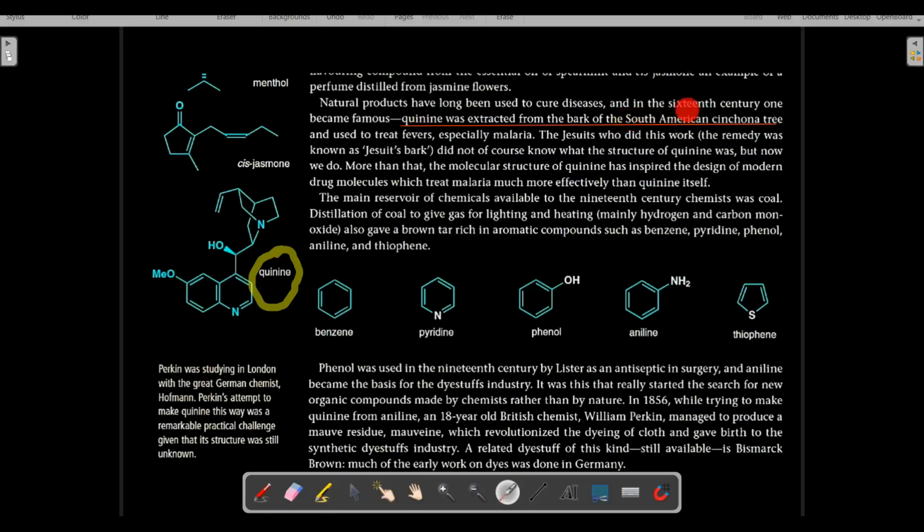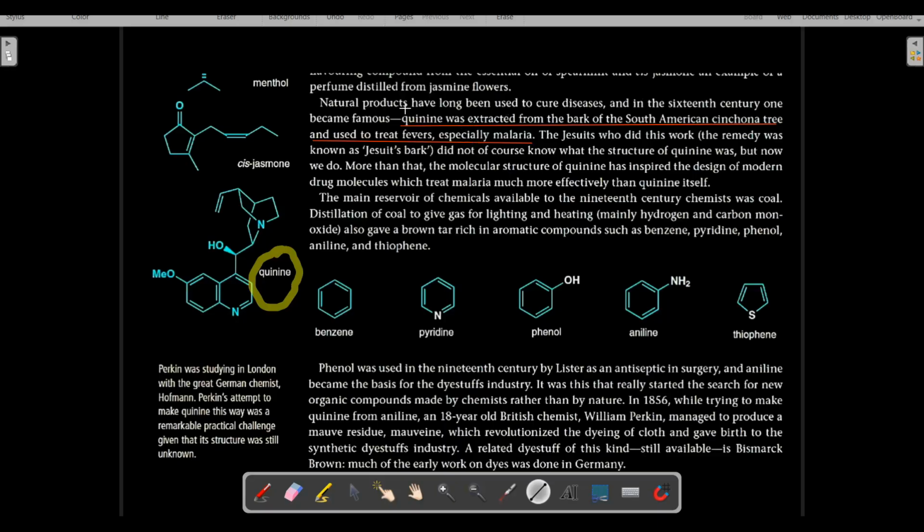It is found in the continent of South America. You all must know the continent of South America. It consists of countries such as Brazil, Venezuela, Peru, Bolivia, Argentina, Chile, Uruguay, and Paraguay. Quinine was extracted from the bark of the cinchona tree, and it was used to treat fevers resulting from malaria. In the treatment of malaria, quinine has been used for a very long time.